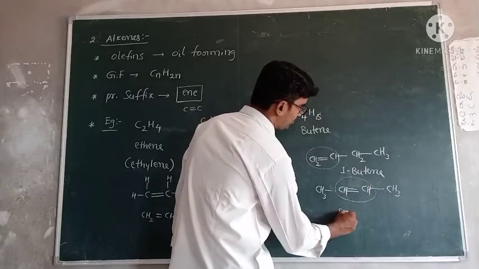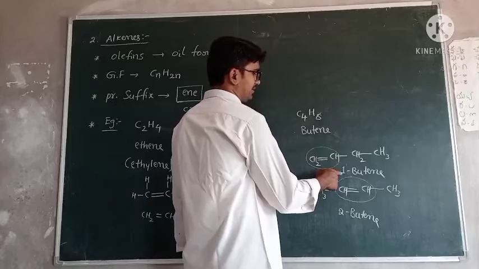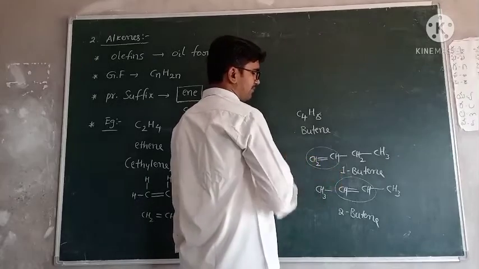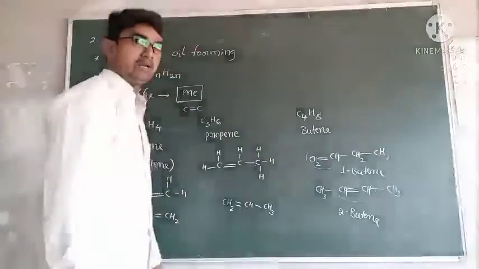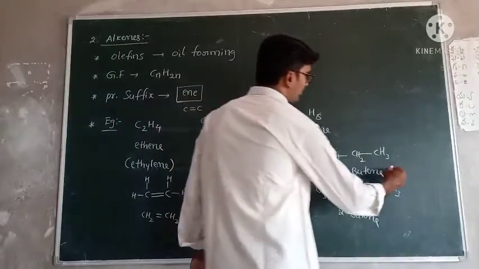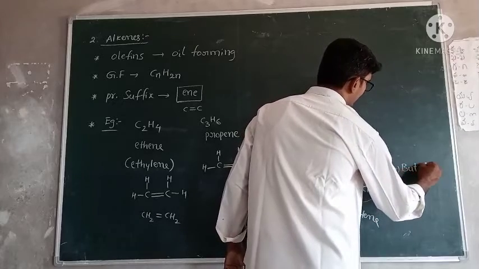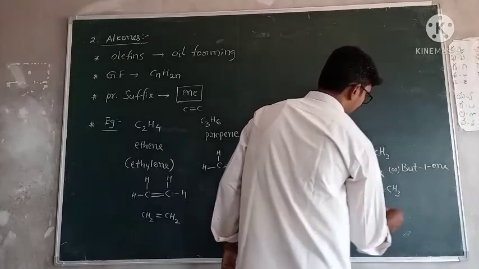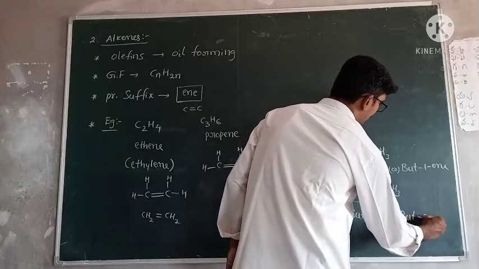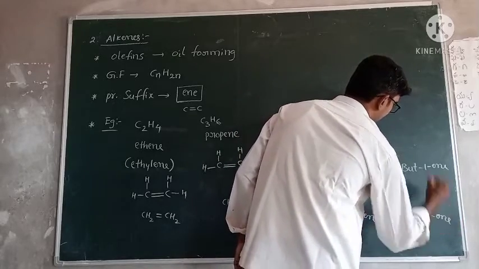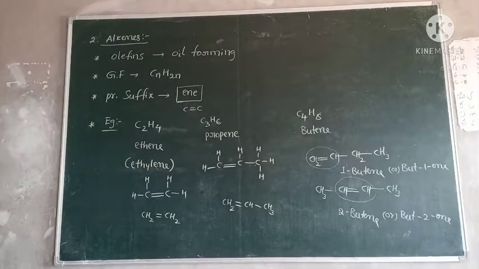Here 2-butene. 2-butene means here the double bond is present at the first carbon; here the double bond is present at the second carbon. And one more name is there, but-1-ene. This is but-2-ene. These two names are also correct. Alkenes completed.